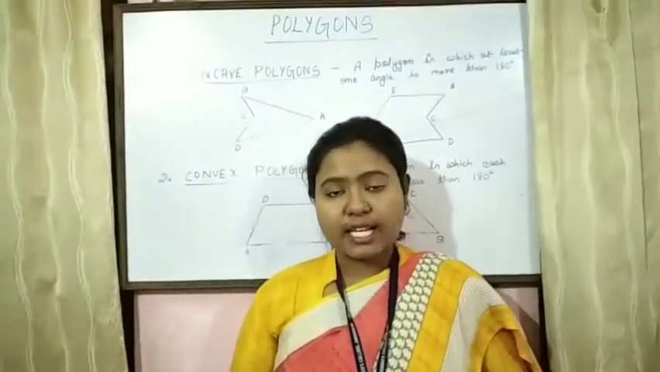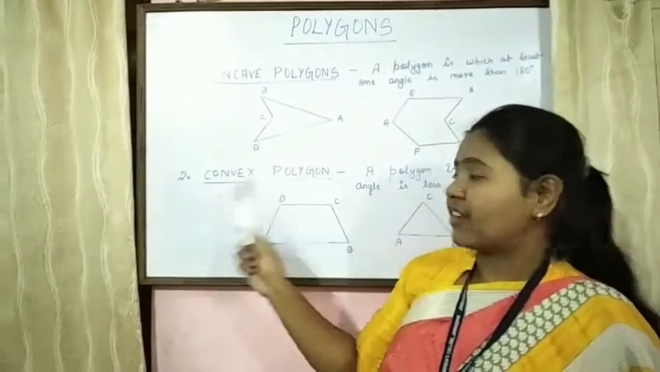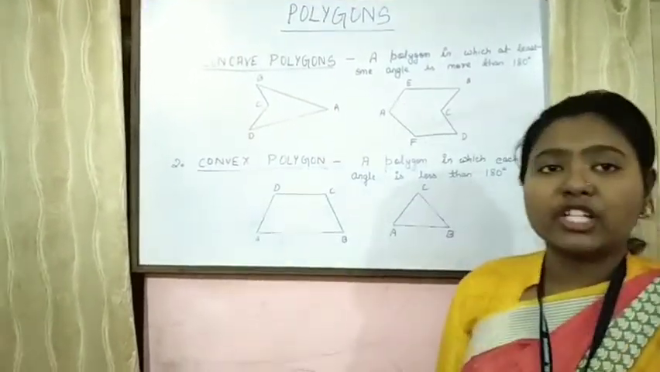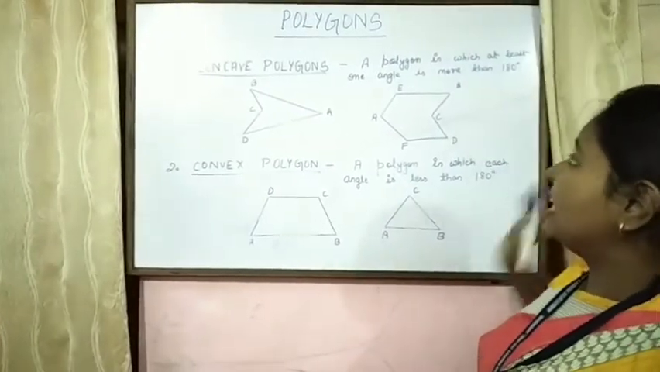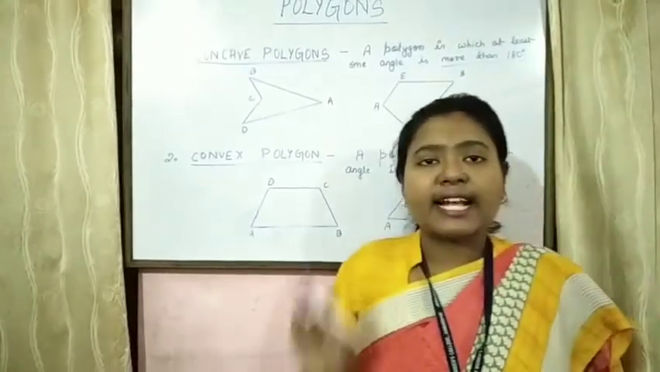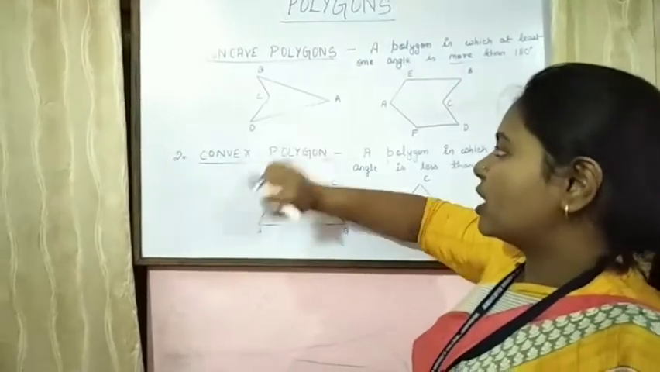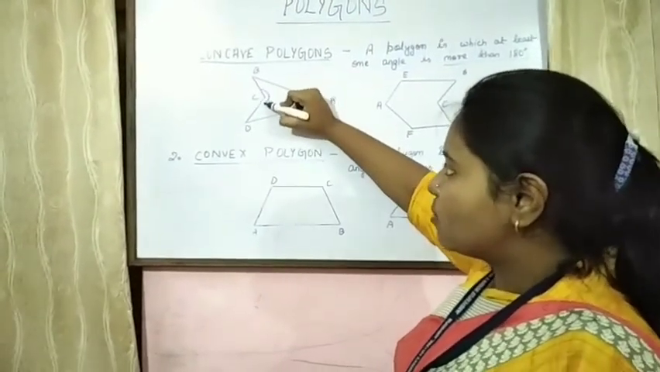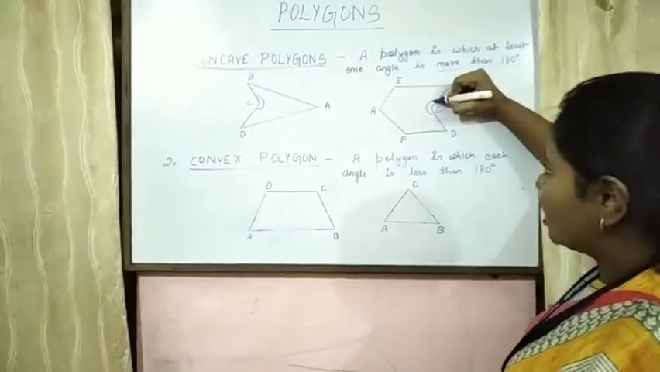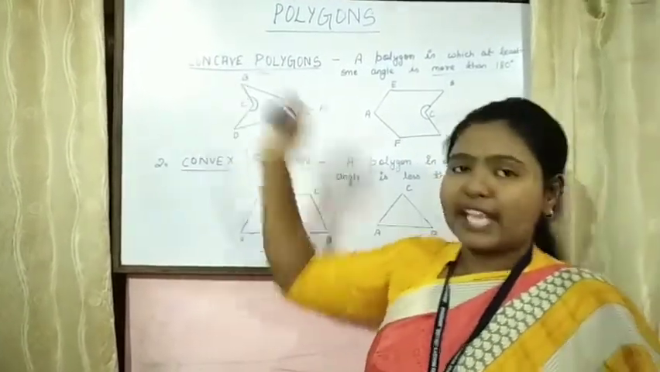Now students, let us study the other two types of polygons, that are concave polygon and convex polygon. Concave polygons are the polygons in which at least one angle is more than 180 degrees. Example: over here you can see that angle C is more than 180 degrees, and in this figure, angle C over here is more than 180 degrees. Therefore, these two figures are examples of concave polygon.